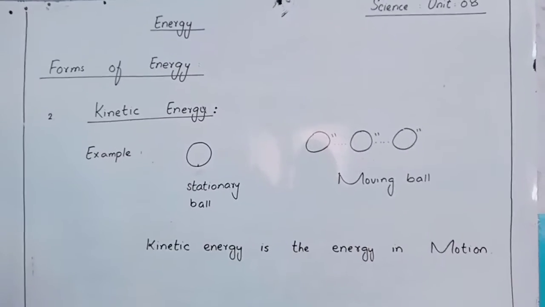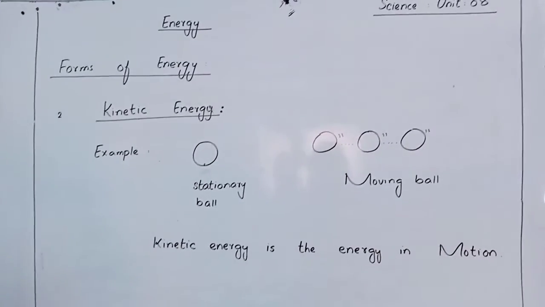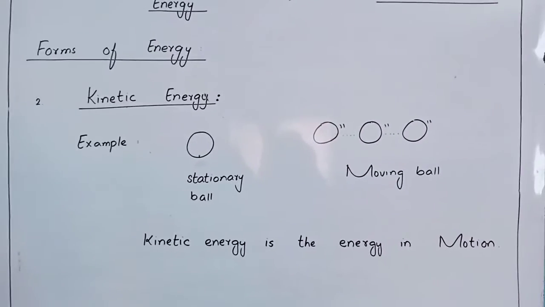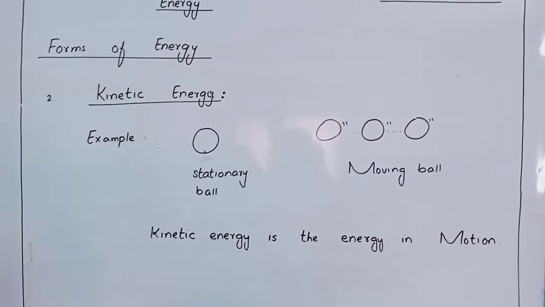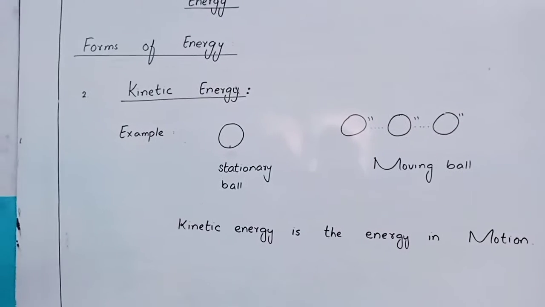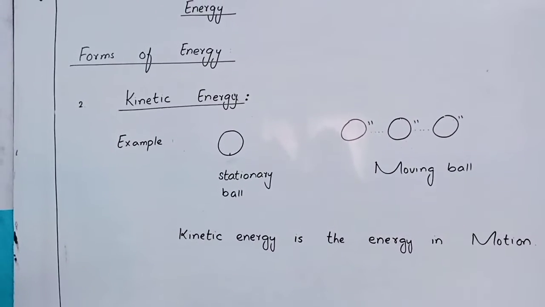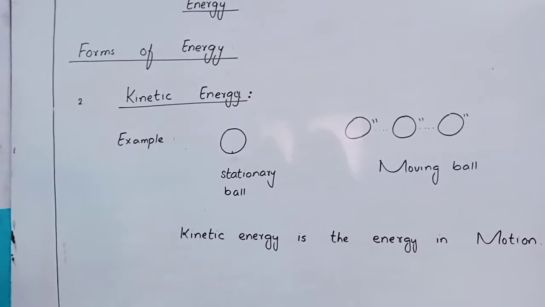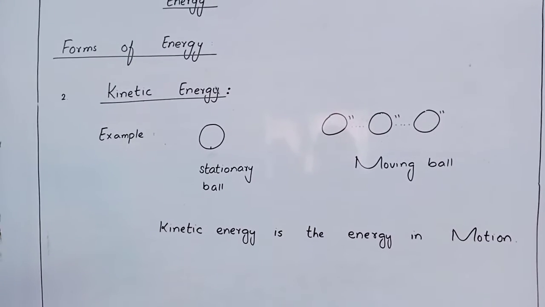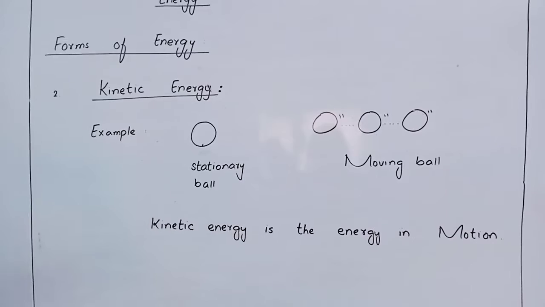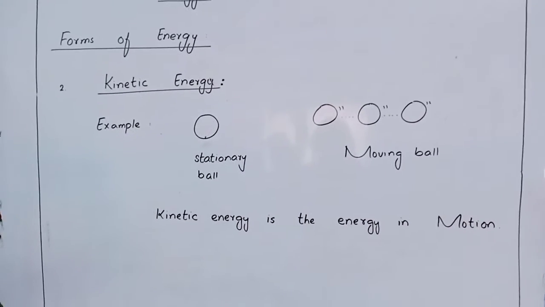The second heading is kinetic energy. Here is an example. One ball is stationary and the other ball is a moving ball. So what is the difference between a stationary and a moving ball? The moving ball possesses kinetic energy. Kinetic energy is the energy in motion.